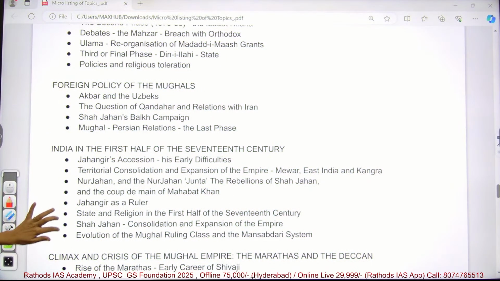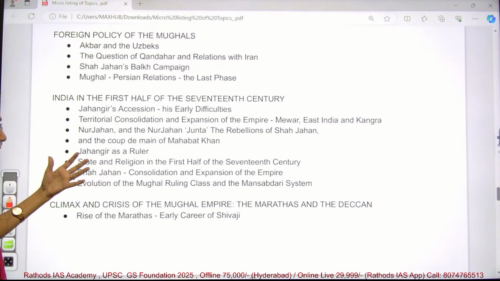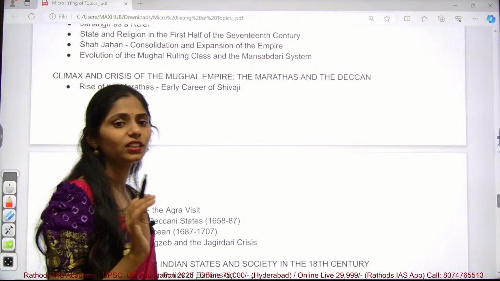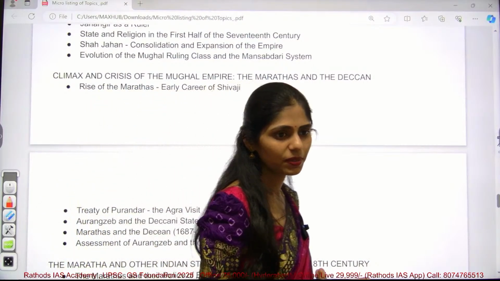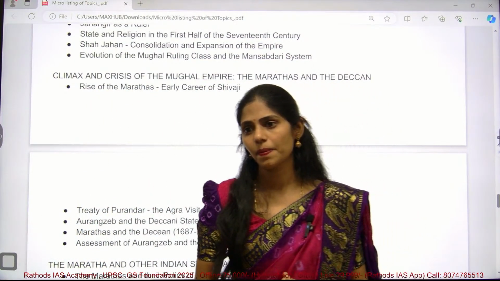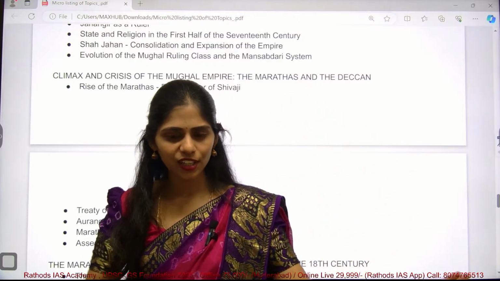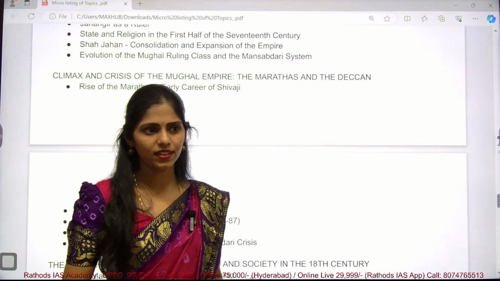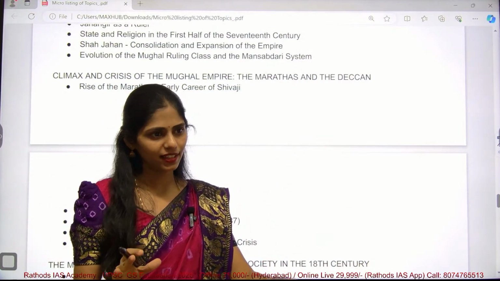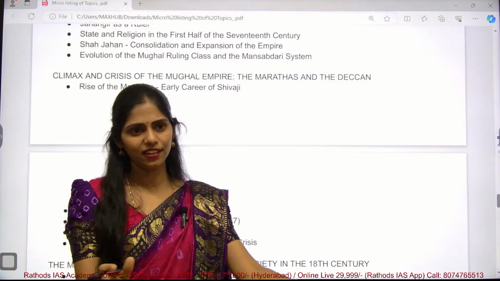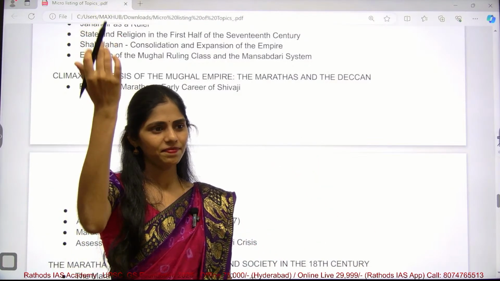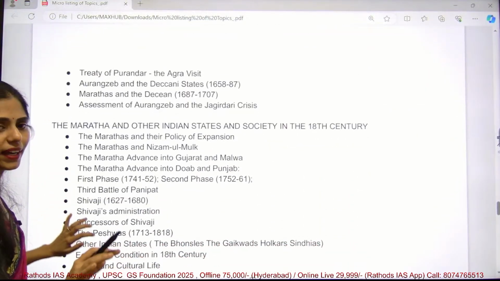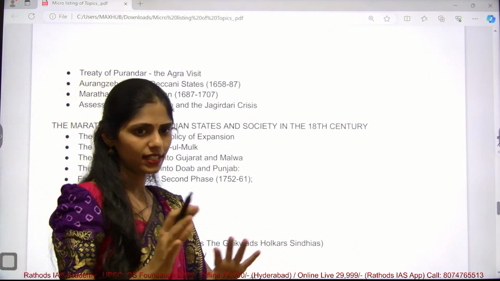And next one is, you have to know about even Jahangir time what happened. And next one is, you have to know exactly the important causes for the decline of the Mughals. So why did the Mughals decline? On one side Mughals used to decline, on another side Europeans started entering into India. Right? So this happened simultaneously. One side decline and one side entry. So after declining they rose. Clear?